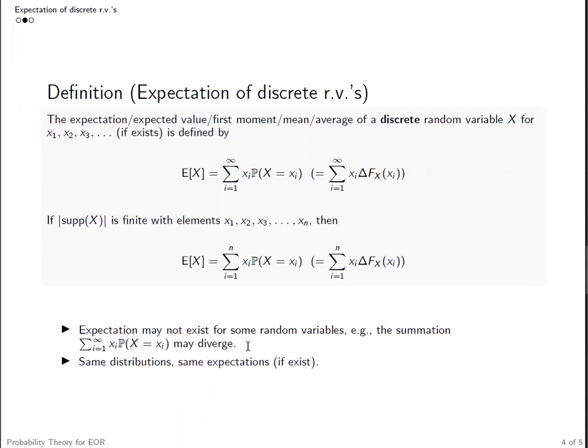Second, an important observation is that the expectation of discrete random variables is essentially defined based on either PMF or CDF. If two random variables have the same distribution, they would have the same expectation, if the expectation exists, of course.